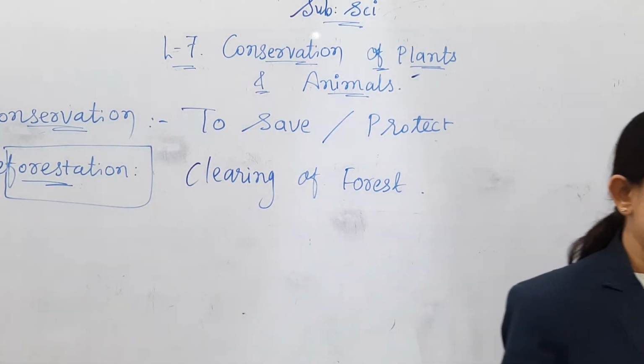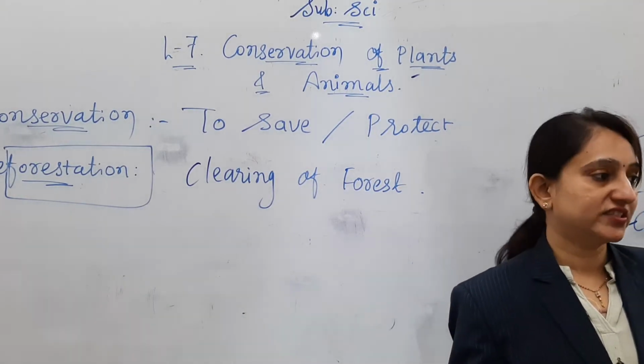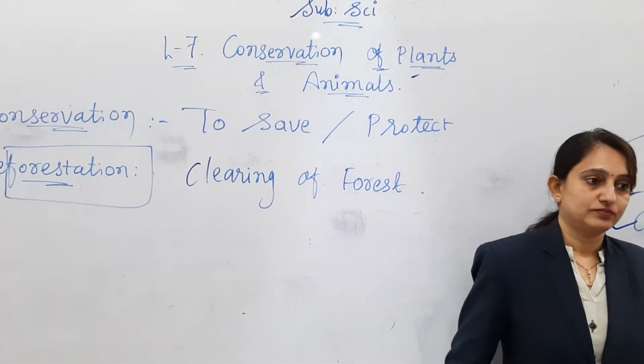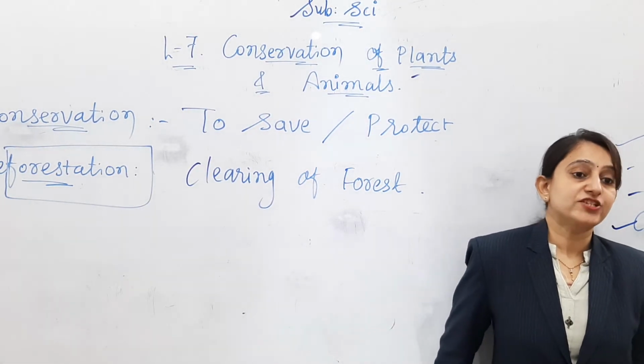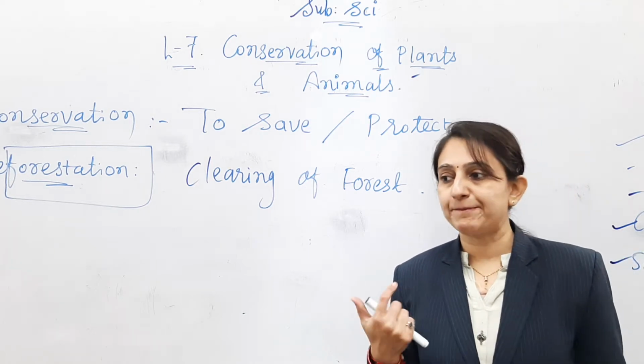Some natural causes of deforestation are forest fire. Do you know what a forest fire is? Natural fire happens in the forest. How does it happen?